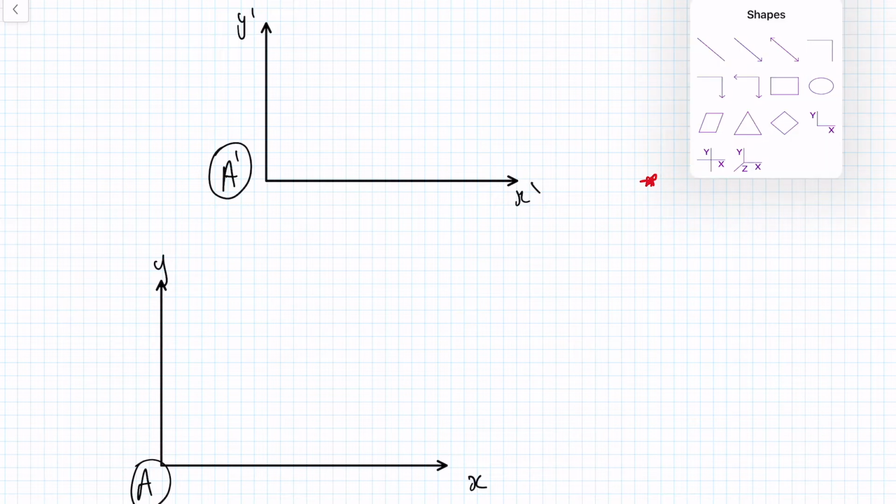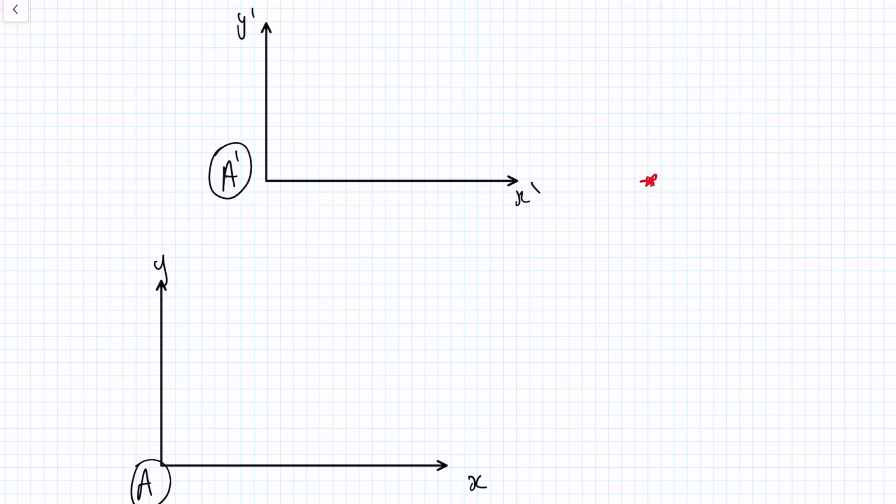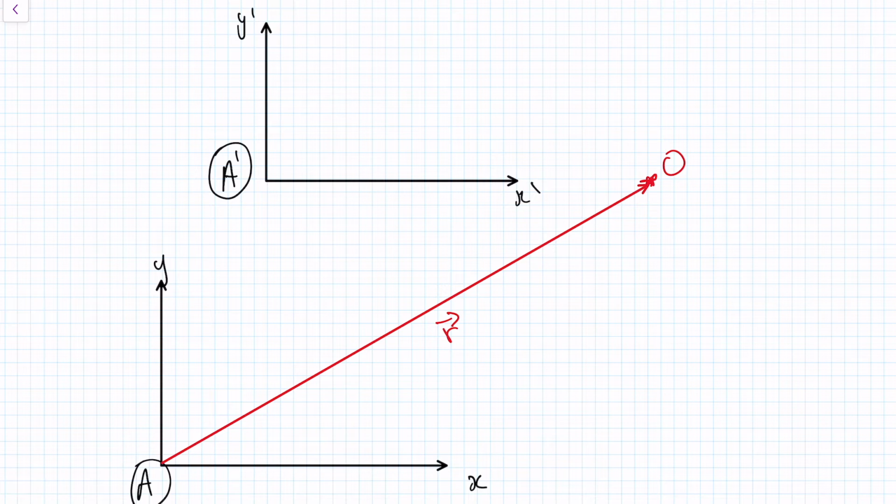According to an observer at A, the position of the firecracker, let's call it O, is r. But according to an observer at A dashed, we get a position vector r dashed.